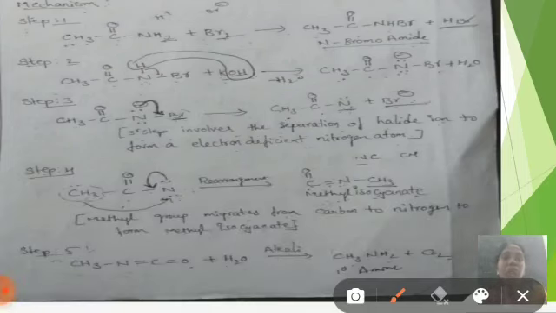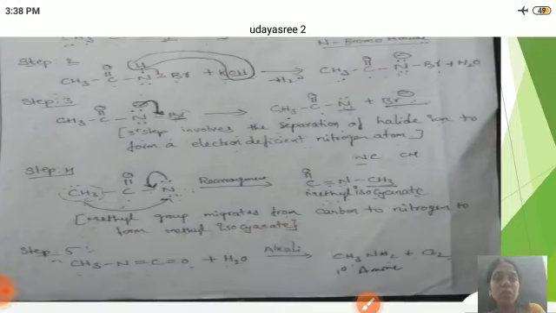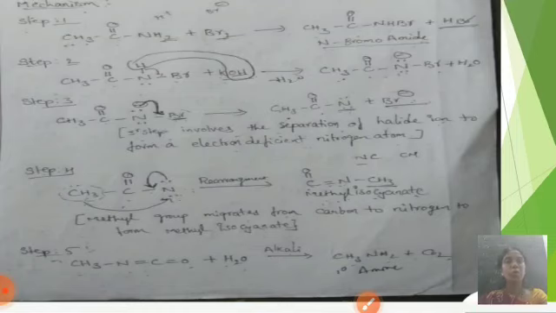In the fourth step, the methyl group migrates from carbon to nitrogen, forming methyl isocyanate. Here the CH3 group is added to nitrogen, giving CH3N=C=O.